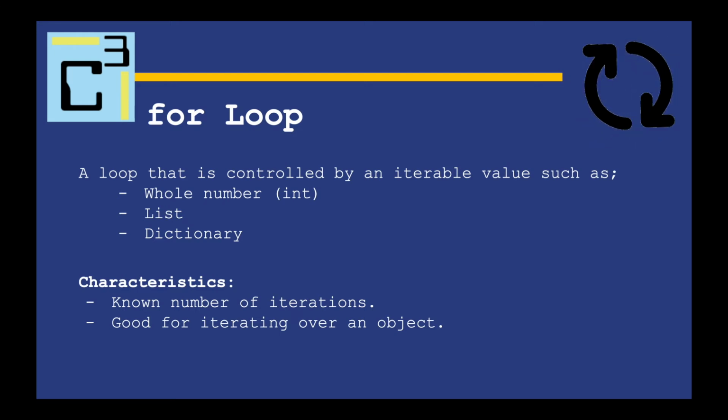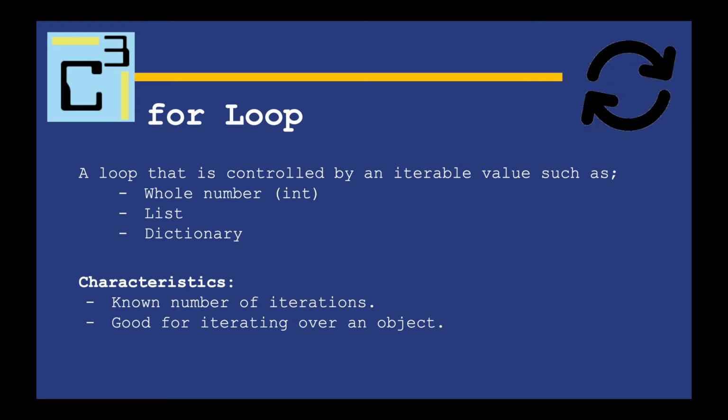This could be a list or a dictionary, or just some whole number that we can iterate through.